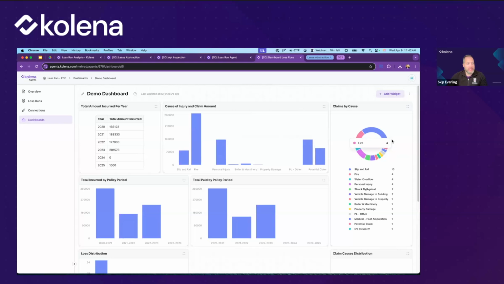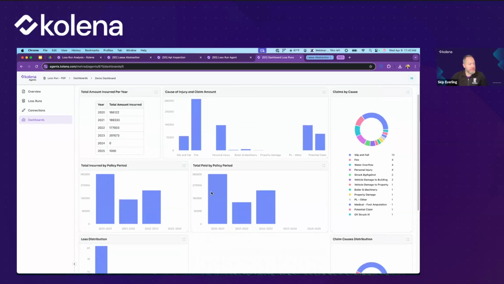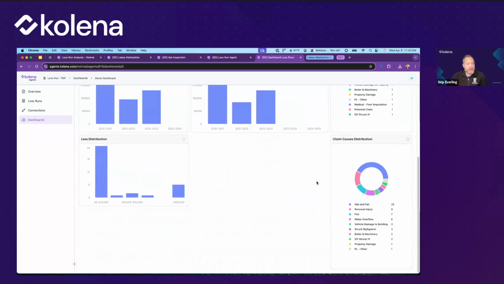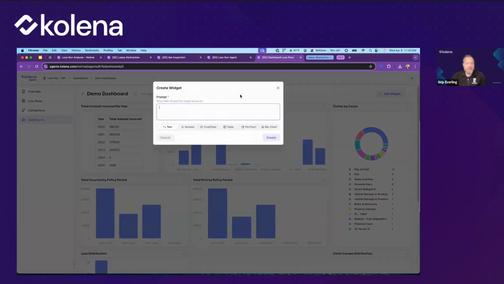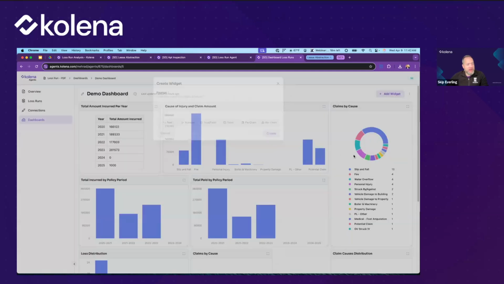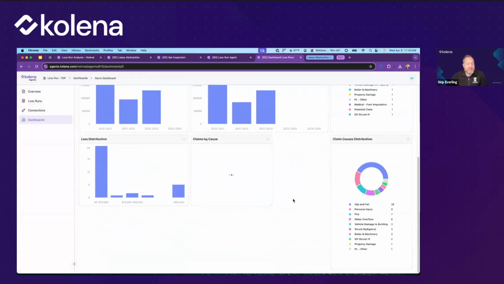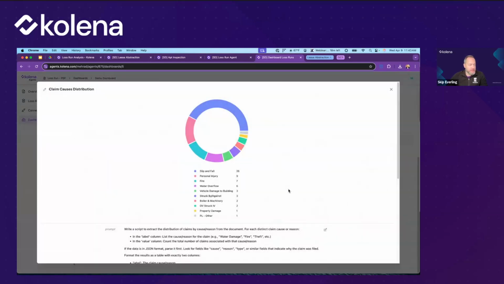We can see that we've got things like a pie chart of claims by cause. We can create tables and bar charts, and it's very simple to create these. It's the same process that we use to extract information. So if I wanted to generate a pie chart of, let's just do claims by cause, go ahead and specify that I want that. What that's going to do is, in the back end, the AI that we've established is actually writing the script to create this. Let me show you just by example here.